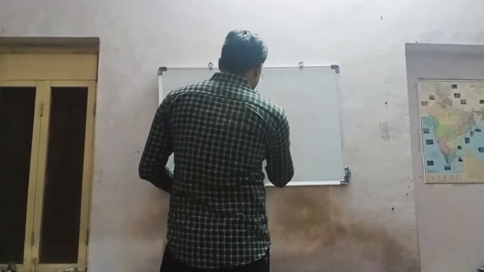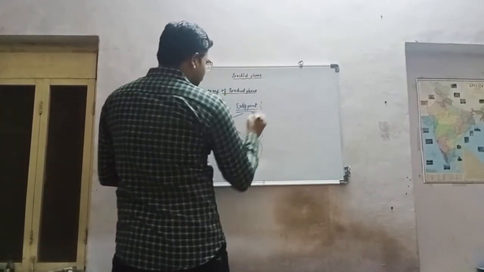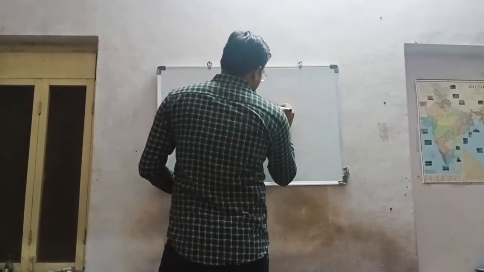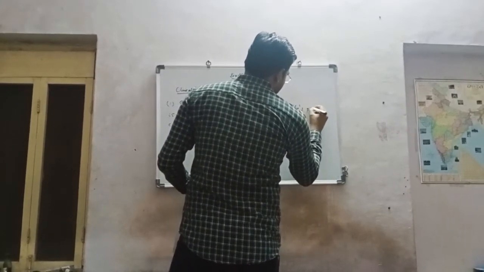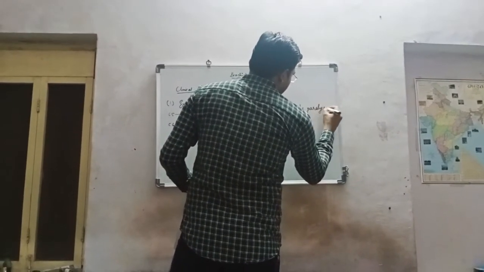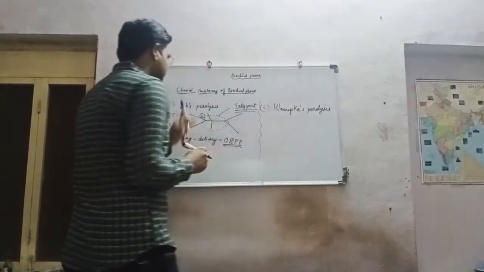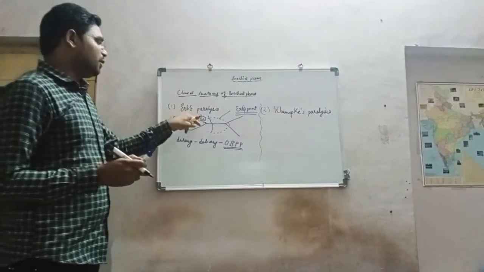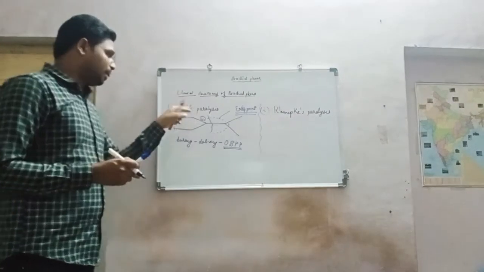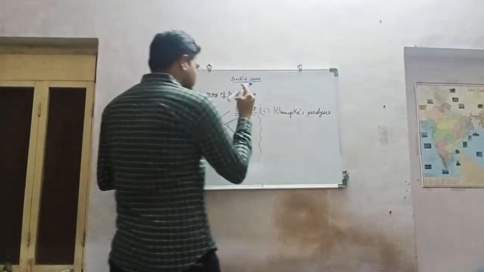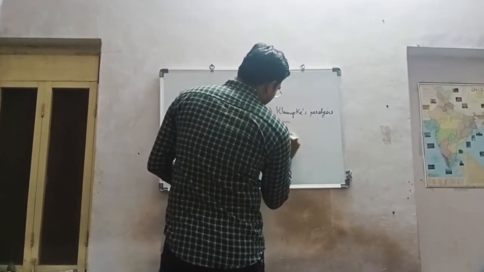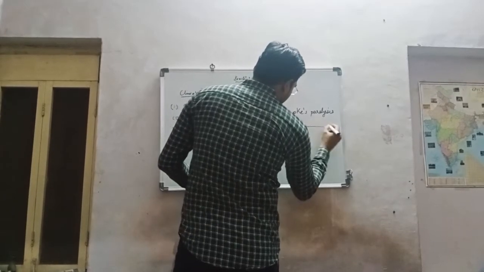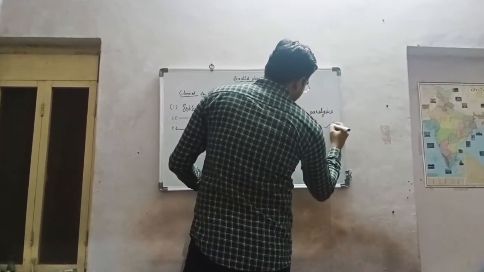Now move to the second point, Klumpke paralysis. Similarly, in Erb's paralysis there is a deformity of the upper trunk. In Klumpke's, the C8 and T1 segments form the lower trunk and then the divisions.